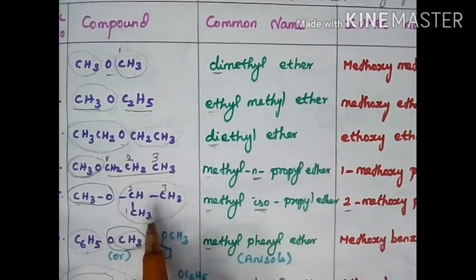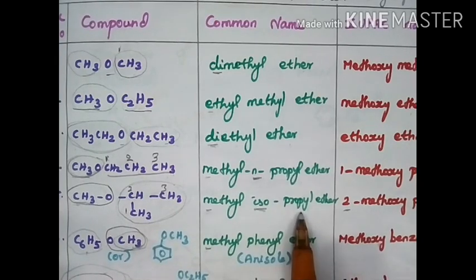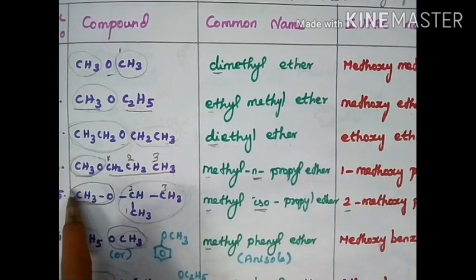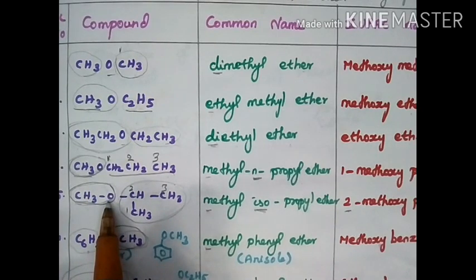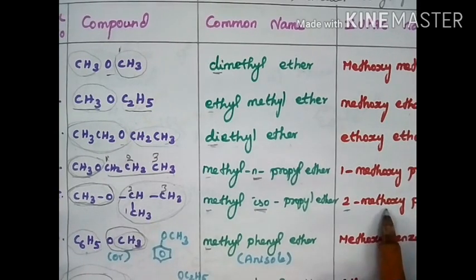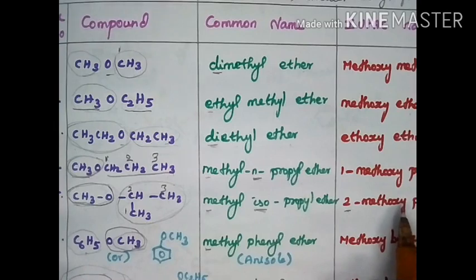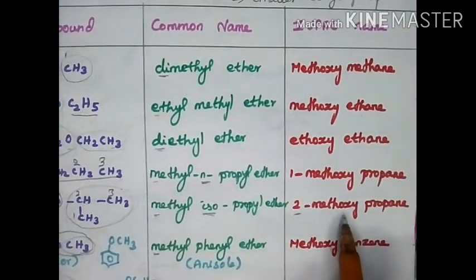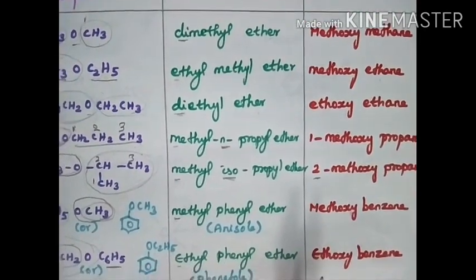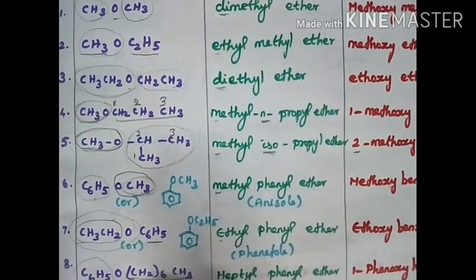For the IUPAC name, methoxy, the smaller alkyl group, is attached to the second carbon, so 2-methoxypropane.